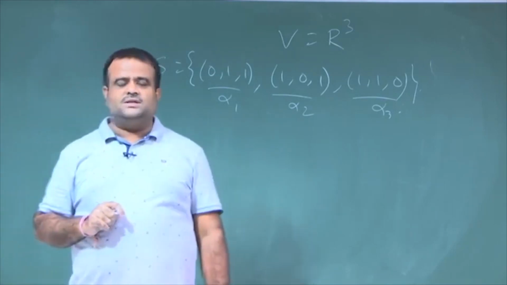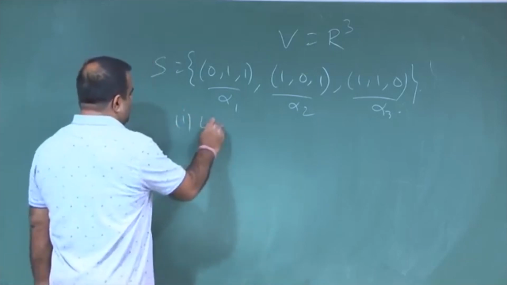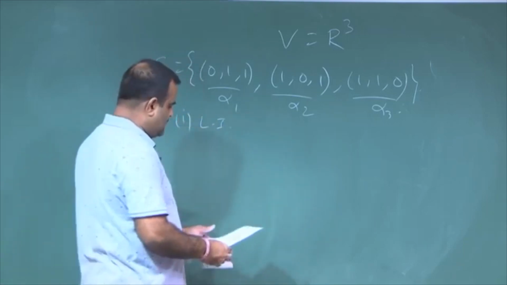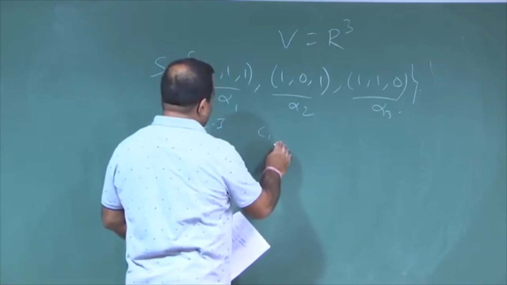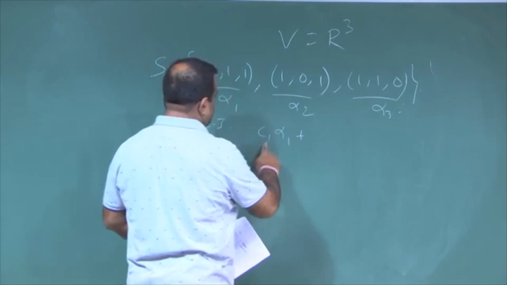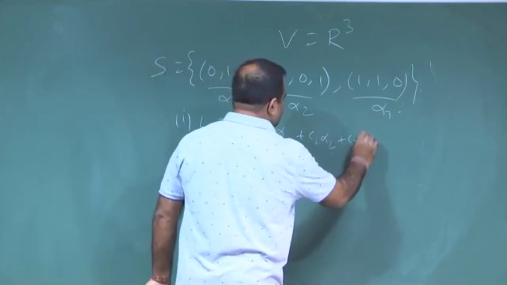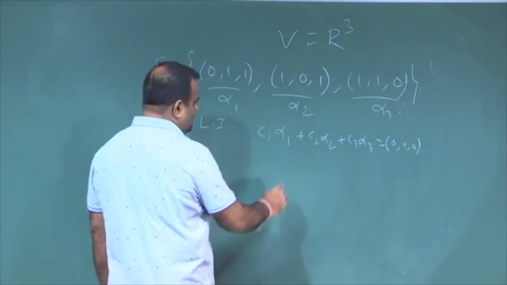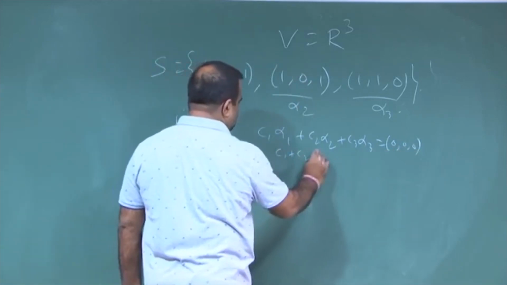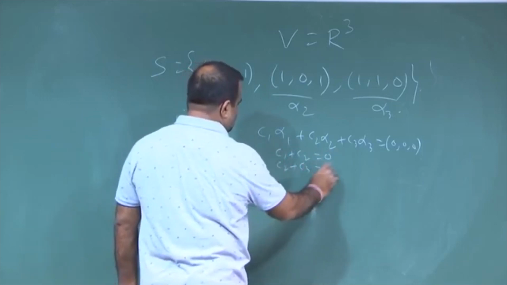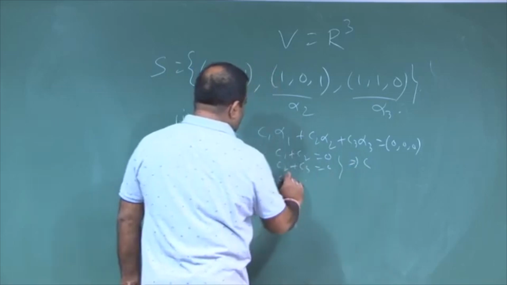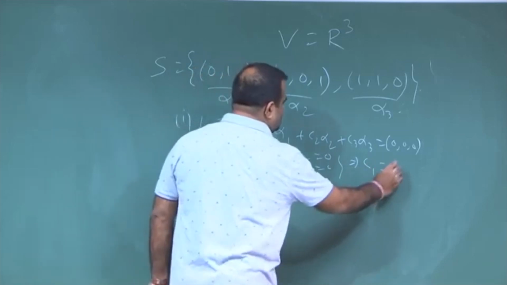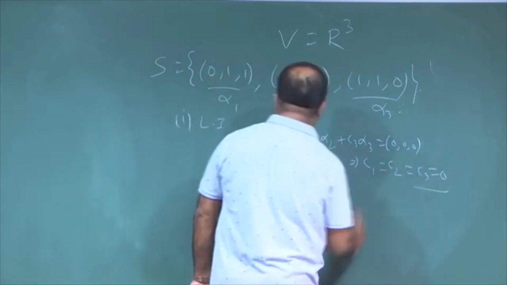One is that this set has to be linearly independent. To check that, we take C1 alpha 1 plus C2 alpha 2 plus C3 alpha 3 to be the 0 vector, and we can easily check we get some equations, like C1 plus C2 is equal to 0, C2 plus C3 is equal to 0, C1 plus C3 is equal to something like that. So, this has only one solution, which is all C's being 0. So, this is linearly independent.